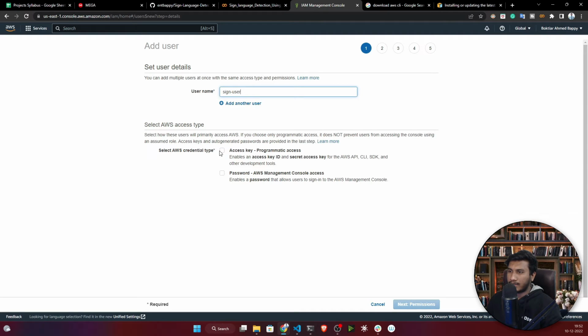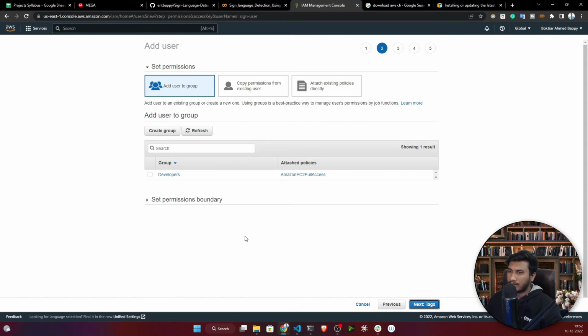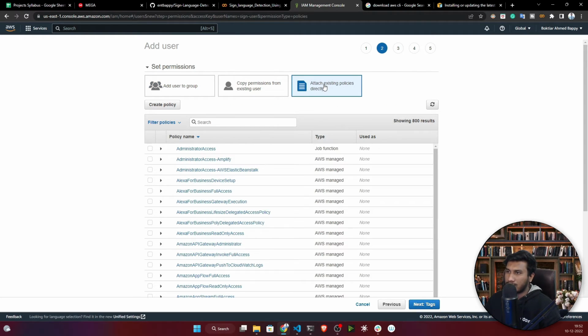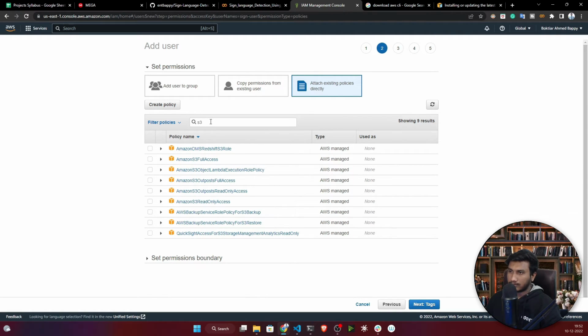You can give any name, and here just select this one, access key programmatic access. And I will go to the next permission. Here you need to set the permission, like which service this user can use. So I will click here, attach existing policy. Here I will search for S3, and I will provide this one, Amazon S3 full access. I will just give this permission, and that's it.